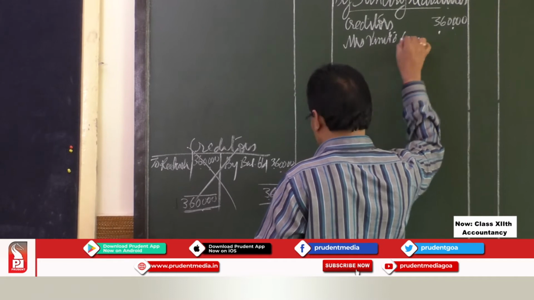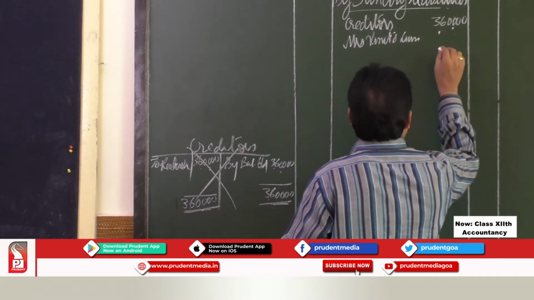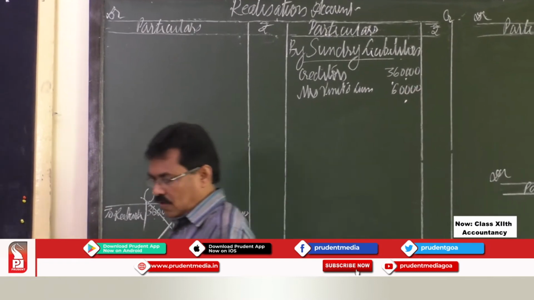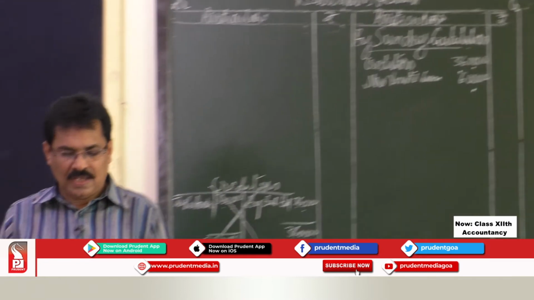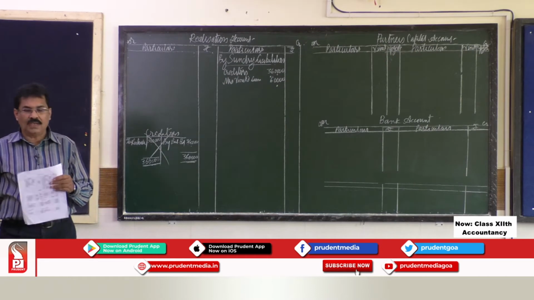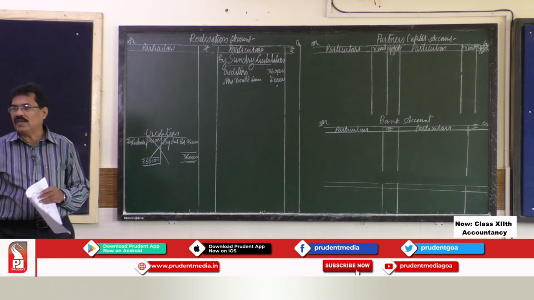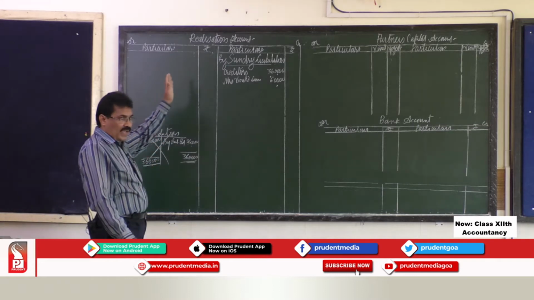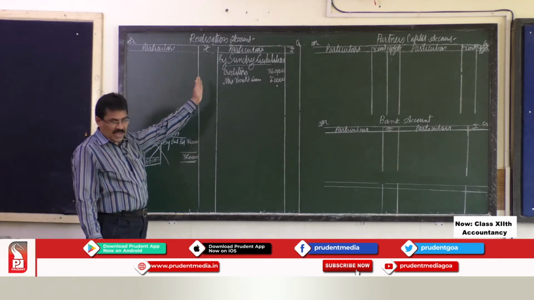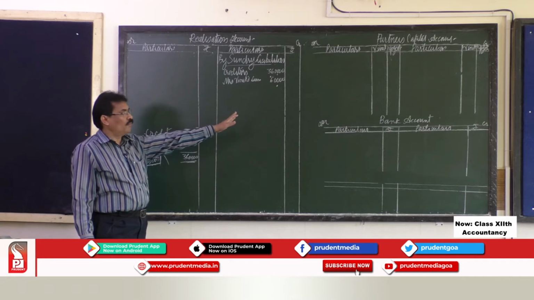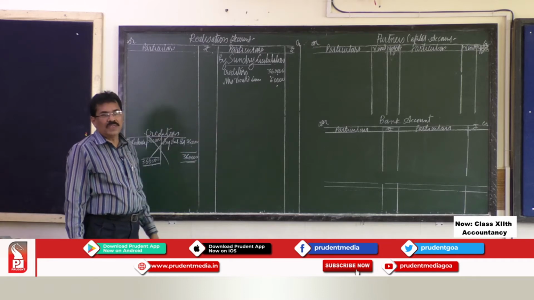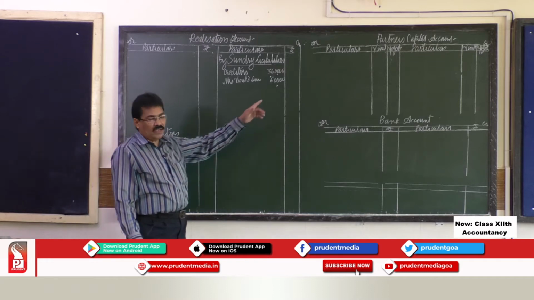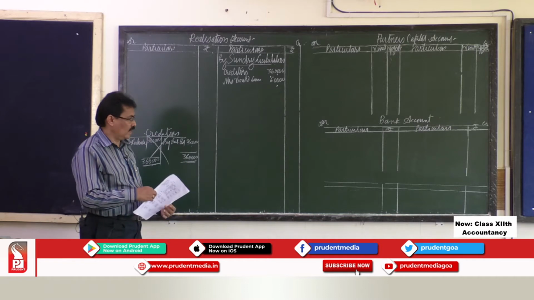The loan amount is rupees 60,000. Then we have Mr. Yogesh's loan. Yogesh is a partner, so it is an internal liability. Now, first you have to pay the external liabilities. After paying the external liabilities, you have to make the payment to Mr. Yogesh towards his loan before paying other partners towards their capital.